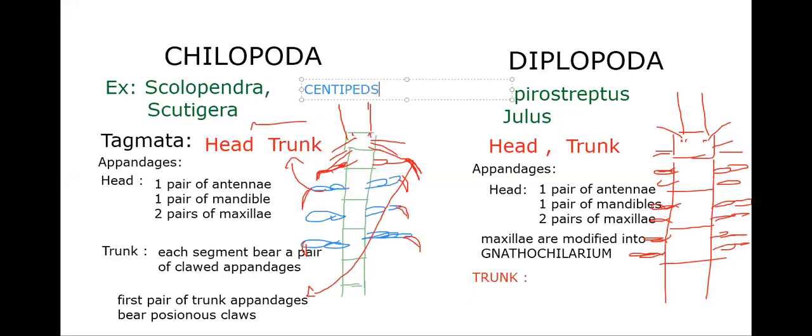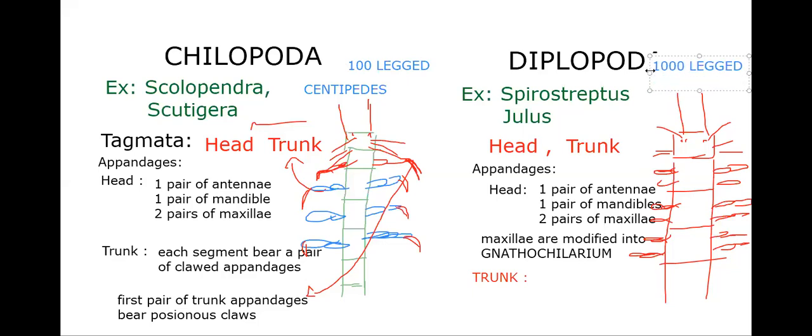Chilopods are commonly called centipedes, which means 100-legged animals. Diplopods are commonly called millipedes, and in diplopods each segment has two pairs, so these are called 1,000-legged animals.